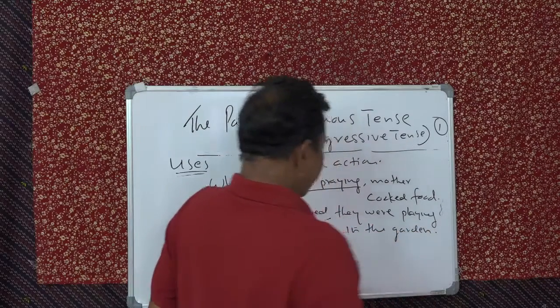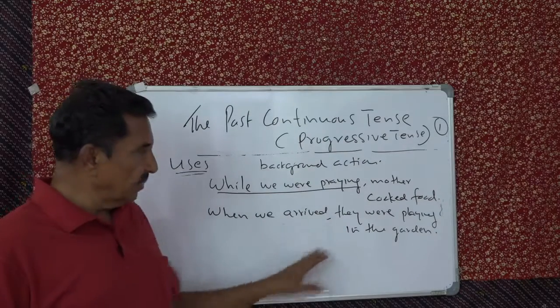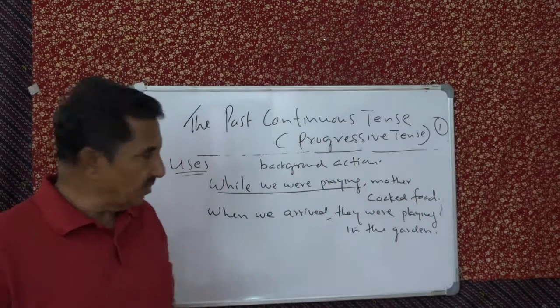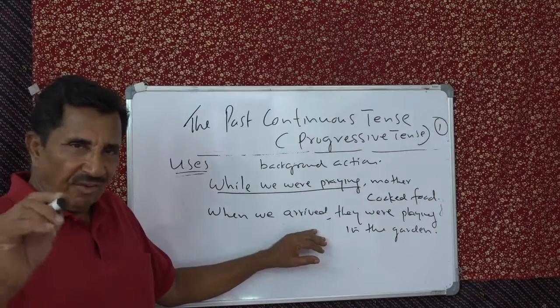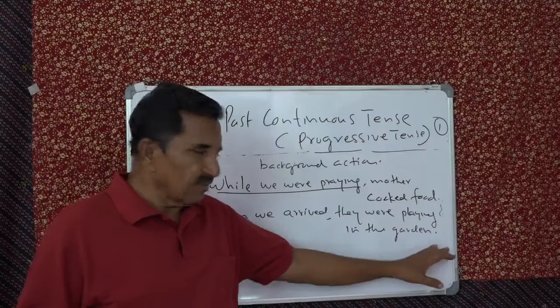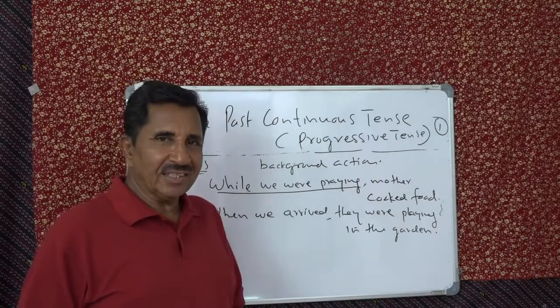So the parents, father and mother, were away. When we arrived, they means the children. They were playing in the garden. So arriving is a fact. Then the background action: when we arrived, what we saw. The standard example for this is, see,